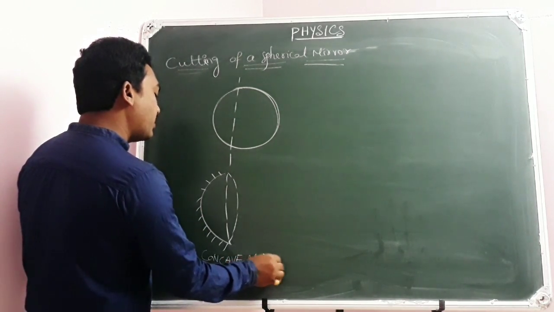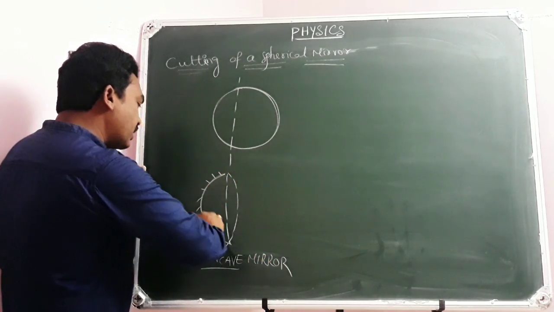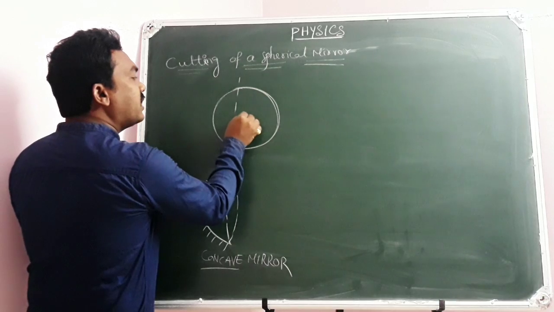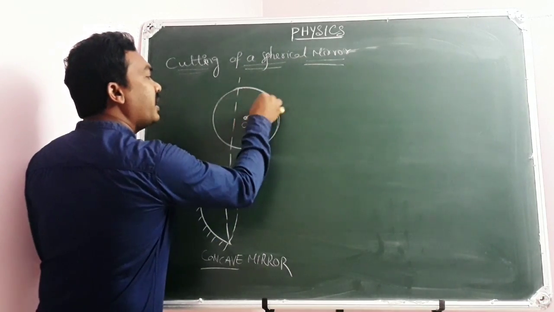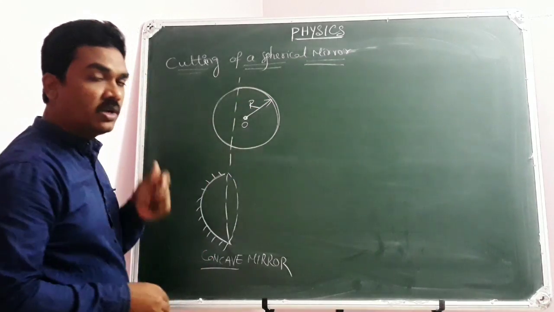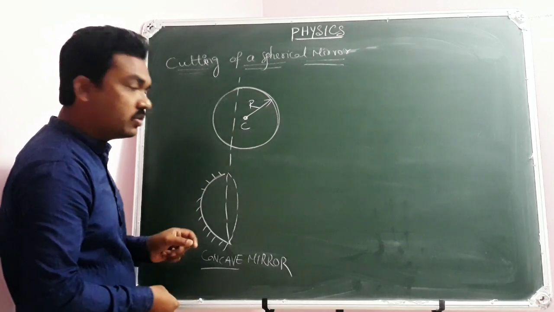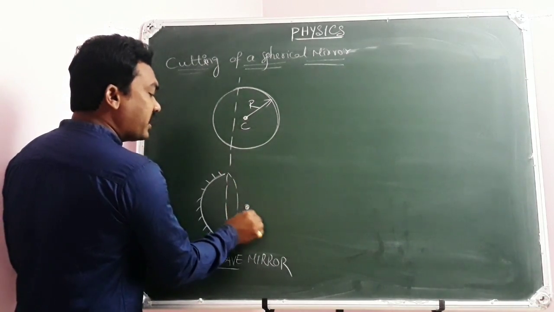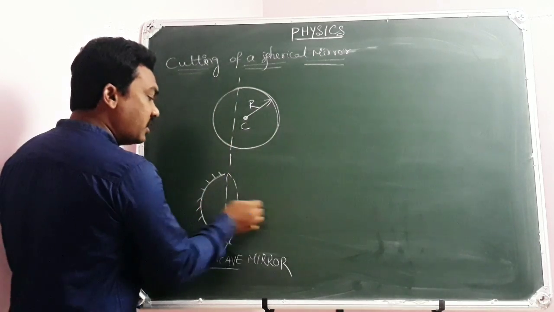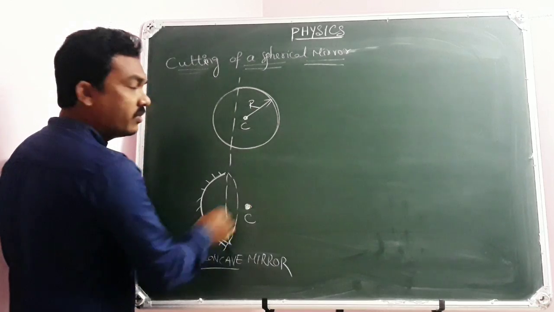So here it is a concave mirror you are seeing. This spherical surface is a part of a sphere which has some radius. Of course, the center you can represent as C. I told you, the center of the sphere from which the spherical portion has been taken is called the center of curvature.